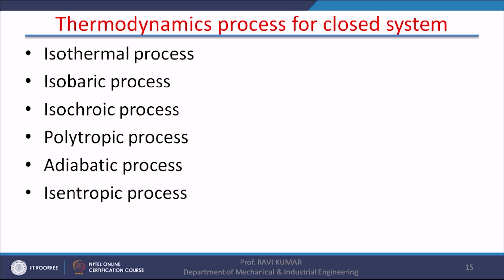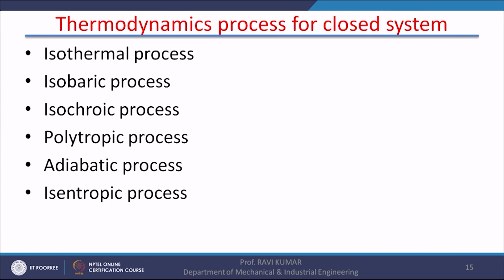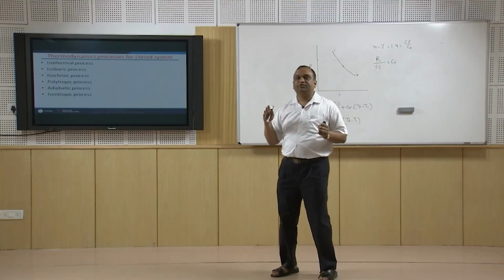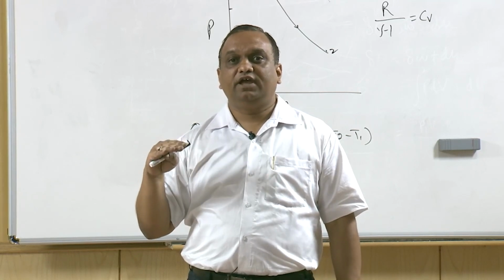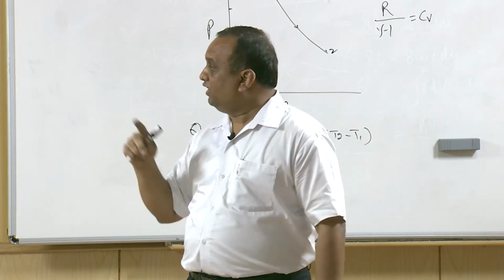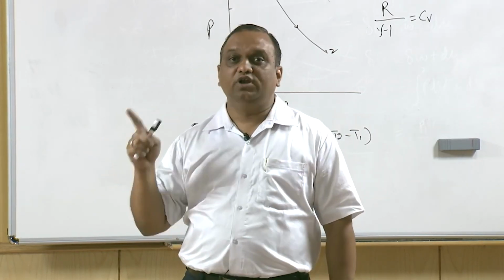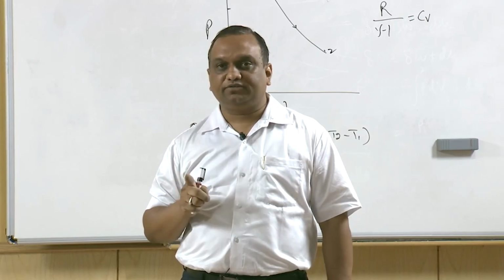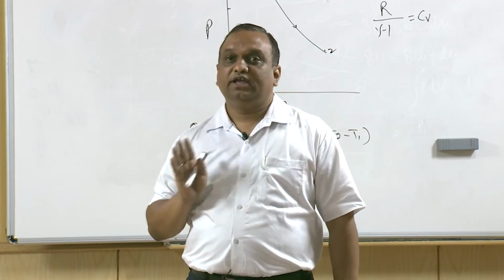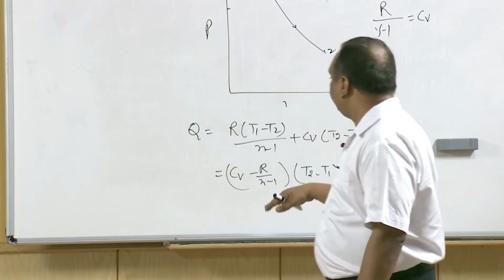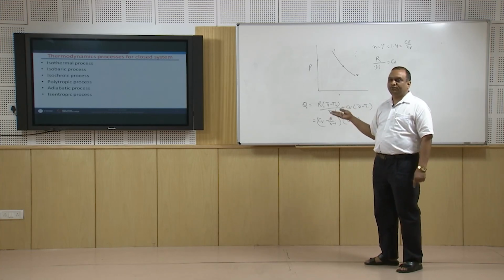In the isentropic process, it is clear from the name itself, entropy remains constant, but they are different. In an adiabatic process, though there is no heat transfer across the boundary of the system, internal friction losses may take place and entropy may change. So, an adiabatic process is not necessarily an isentropic process, only a reversible adiabatic process, that is, a process in which there is no friction loss. So, a reversible adiabatic process is an isentropic process, and in an isentropic process also there is no heat transfer, as it is clear from the name itself, the entropy remains constant, so heat transfer is 0.